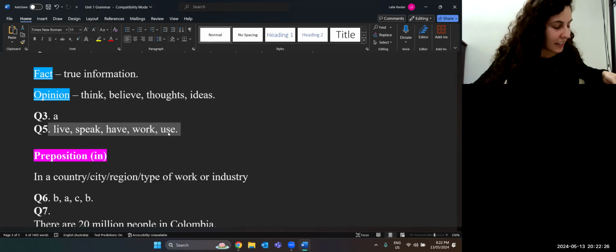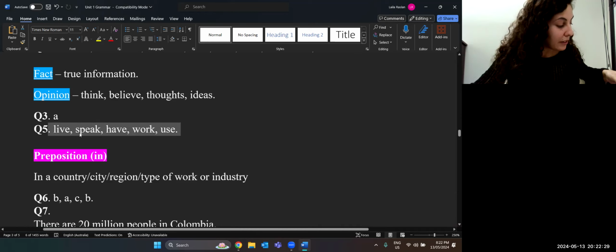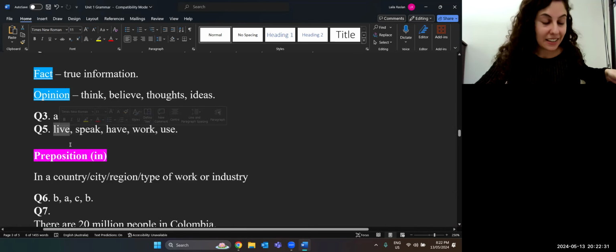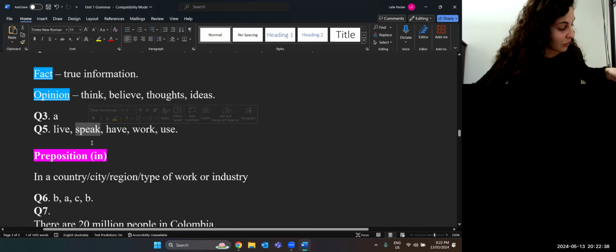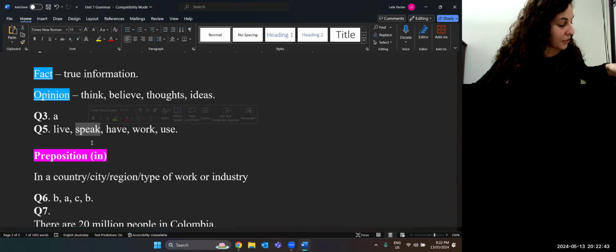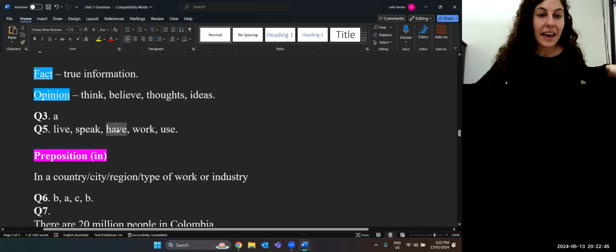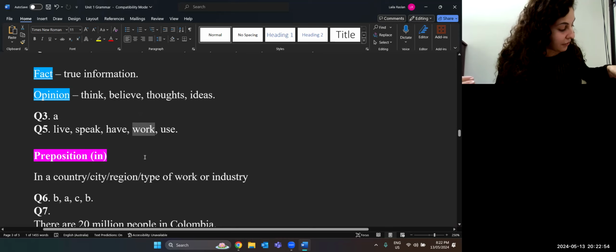So let's have a look at some of these verbs. So 1.4 billion people live in China. 70% of the population speak the language of Mandarin Chinese. Over 1.3 billion Chinese people have a mobile phone. 25% of the population work in agriculture. 55% of the Chinese use the internet.